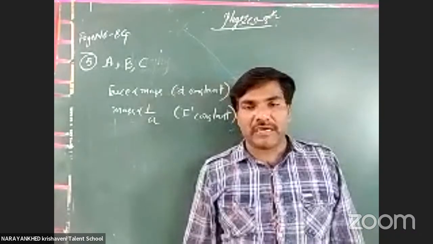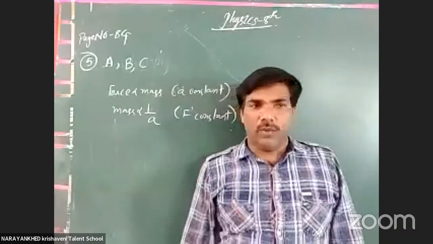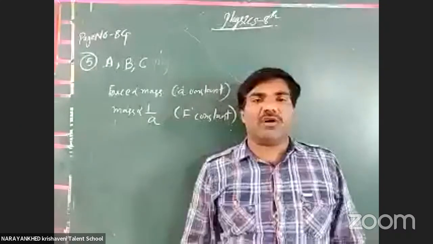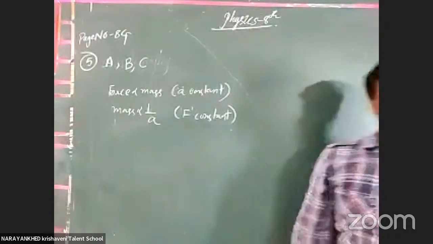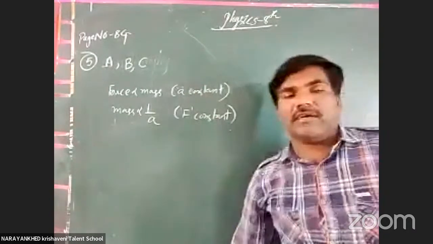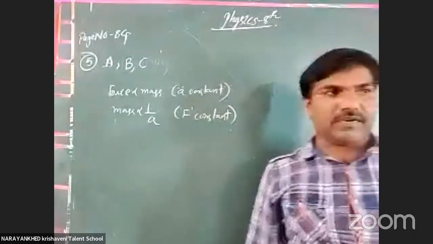Now there are three types of inertia. One is inertia of rest, also called static inertia. Another is inertia of direction. Another is inertia of motion, that is kinetic.